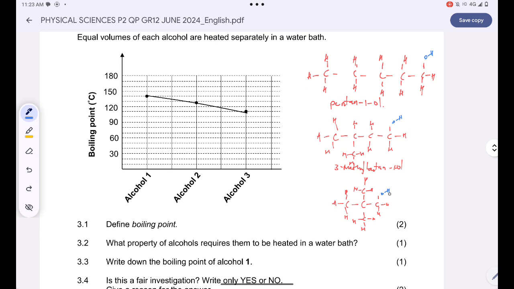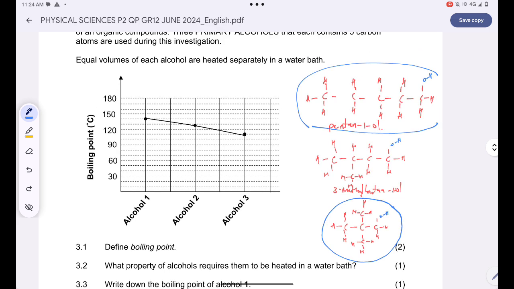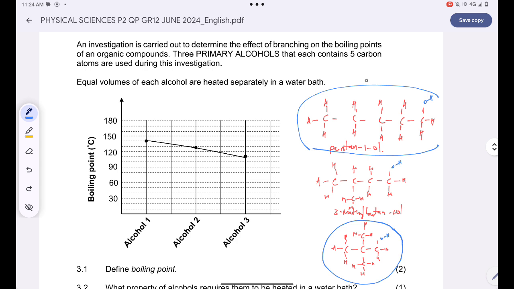So I'm expecting this one to have the lowest boiling point. Why? Because it has a lower surface area compared to the other two, and I'm expecting this one to have the highest boiling point compared to the other alcohols, because it has a larger surface area compared to the other two alcohols. Are you together? So this alcohol over here, the pentan-1-ol, will be alcohol 1,